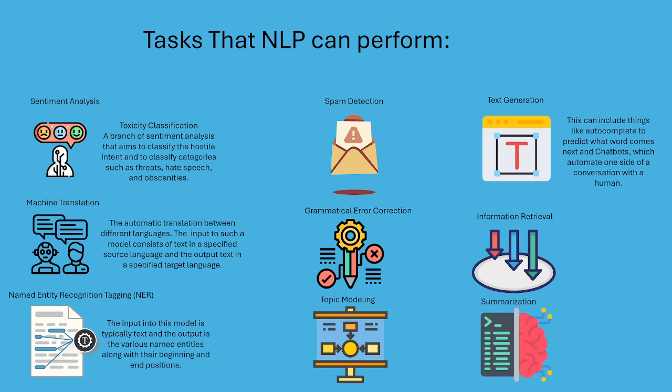There are 11 tasks in all that NLP can perform, with the first being sentiment analysis. This is the process of classifying the emotion behind text, whether it's positive, negative, or neutral. Another task is toxicity classification, which is a branch of sentiment analysis that aims to classify hostile intent and categories such as threats, hate speech, and obscenities. A third task NLP can perform is machine translation, which is the automatic translation between different languages. One example of machine translation would be Google Translate.